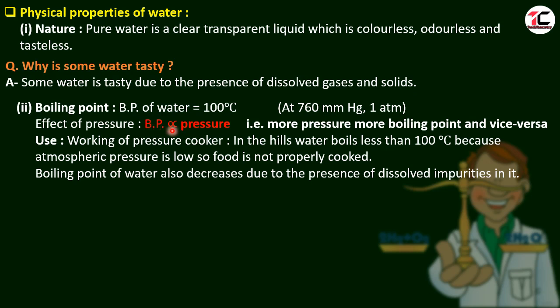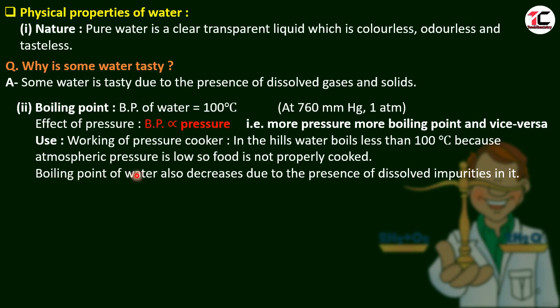Boiling point is directly proportional to pressure. More pressure, more boiling point. Less pressure, less boiling point. What is the use of this? Working of pressure cooker. In the hills, water boils at less than 100 degrees Celsius because the atmospheric pressure is low there. So food is not properly cooked. In this case, people use pressure cooker in hilly areas. In our houses also pressure cooker is used due to this reason.